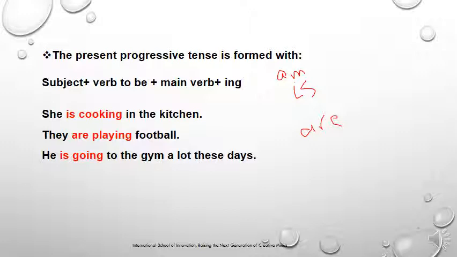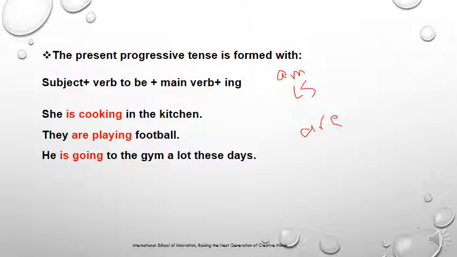So as we said, the verb to be is either am, is, or are. The helping verb is always with the main verb in the present progressive tense. So the form of the present progressive tense is the verb to be plus the main verb plus ing. And we said that the verb to be are am, is, and are.